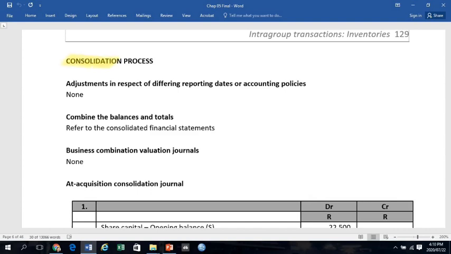Let's start with a consolidation process. We do not have any adjustments necessary with regards to different reporting dates or accounting policies, and we also do not have business combination valuation journals at this point in time, which is the topic of Chapter 7. For consolidation purposes, line by line, we always combine all balances and totals, giving effect to adding 100% of P to 100% of S. This happens on the consolidated financial statements line items. We do not make use of a consolidation worksheet in this example anymore.